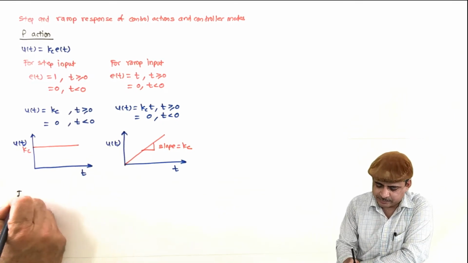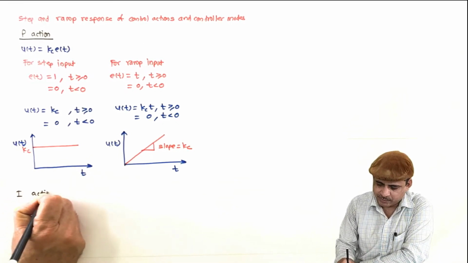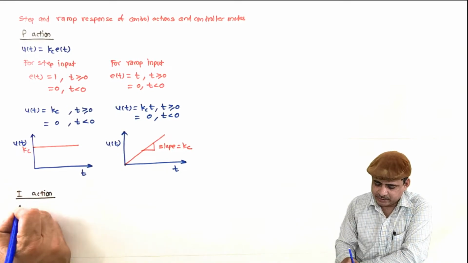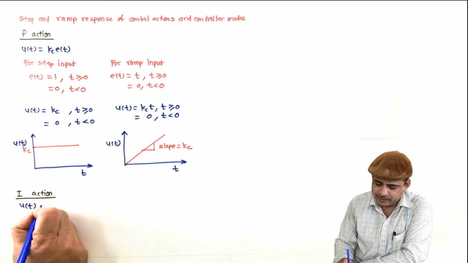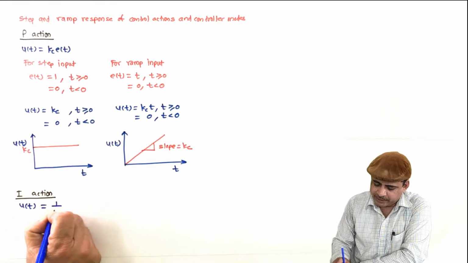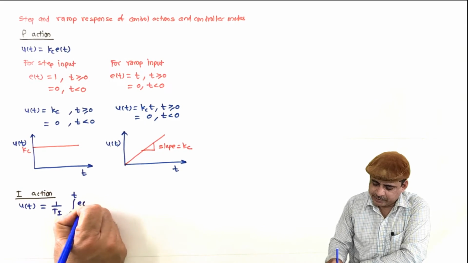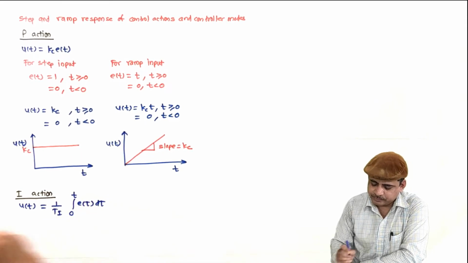Next is I action. For I action, the U of t is equal to 1 by Ti integration 0 to t E of tau d tau.